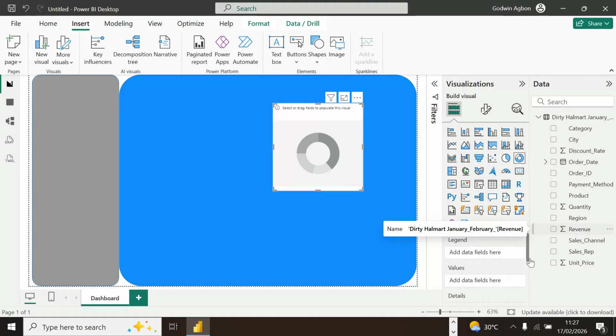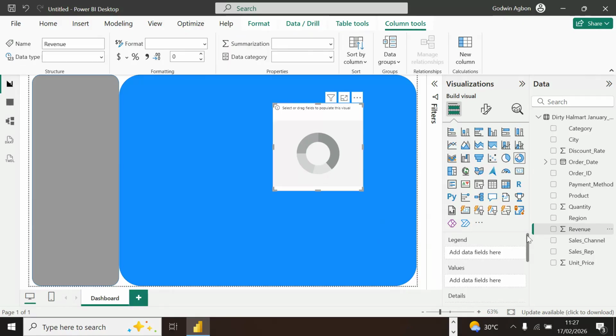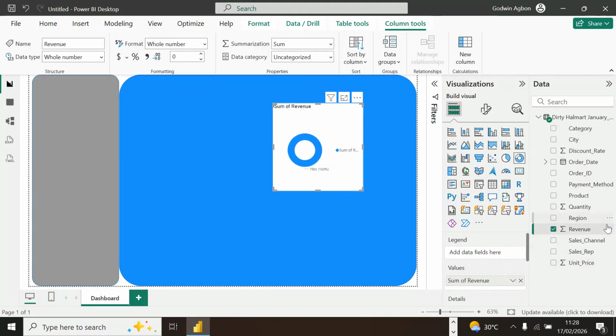I can put revenue. You have legend here. You can see legends and the rest. You can see values. Let me pull the revenue to value. What I want to analyze with it, let me say channel, or product category? I can use product category. I think this is a bit much. Let me use sales channel. Sales channels, they are small.